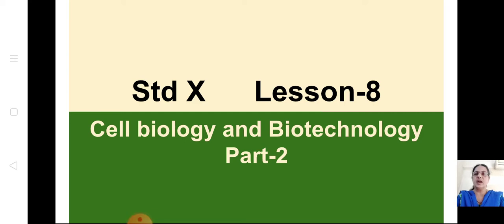Now we are going to start with the second part of lesson number 8, cell biology and biotechnology. We already finished with cell biology, that means we learned what is cytology, what are stem cells, all the details, organ transplant, organ donation, all these we learned in the first part. Now we have come to the second part of the lesson, which is biotechnology. We have learned in standard 9 also about biotechnology, tissue culture we have learned. Now let us learn more in this lesson.